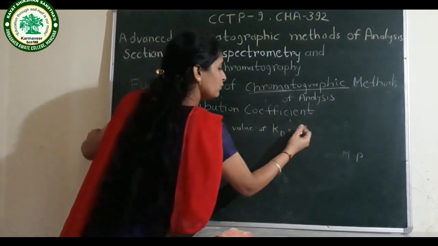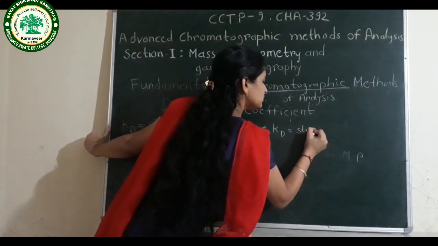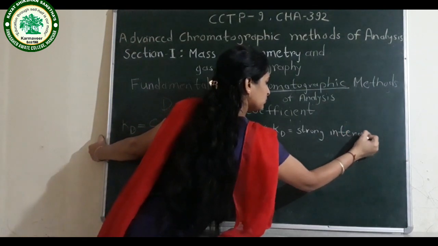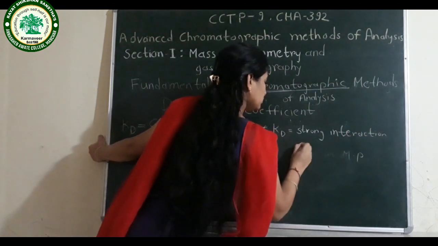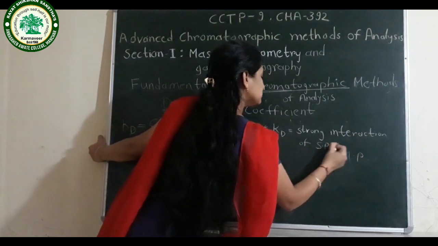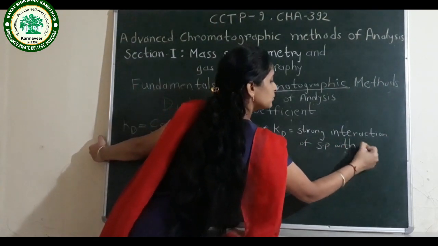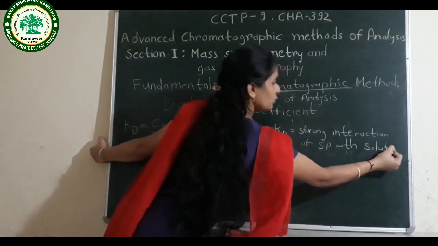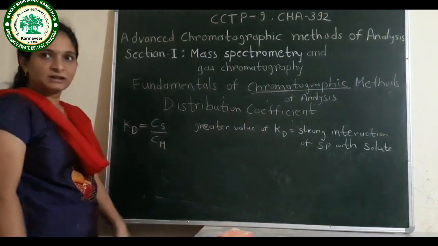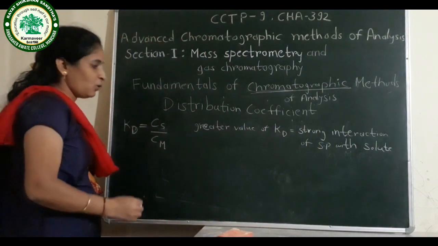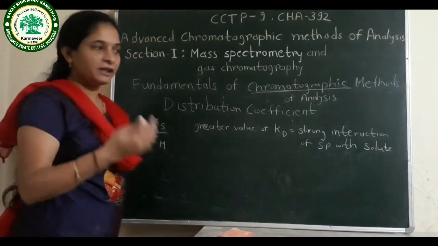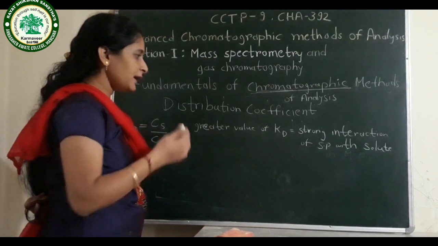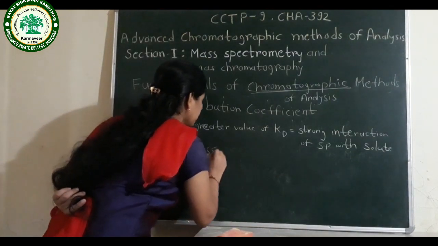When we get greater value of Kd, there is strong interaction of stationary phase with solute. When solute particles have strong interaction with the stationary phase, we get greater value of Kd, and if there is a weak interaction of the solute particle with the stationary phase, then we get less value of Kd.